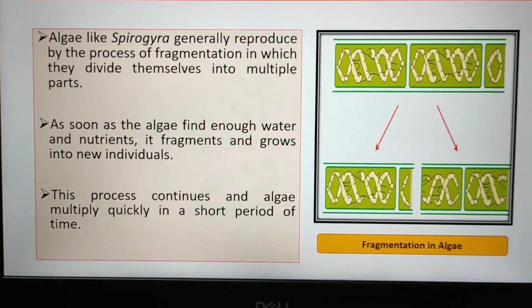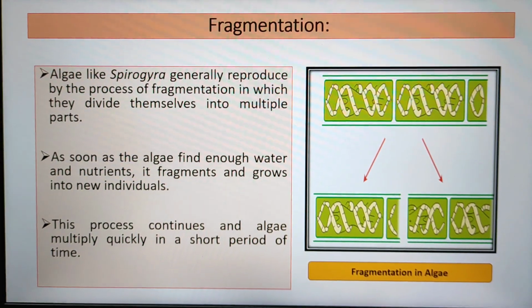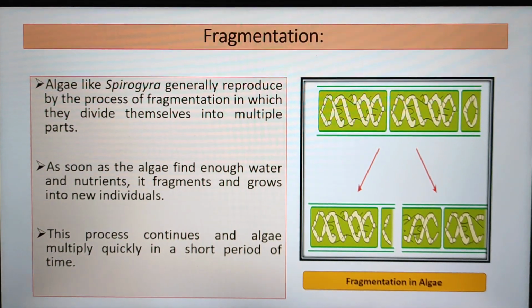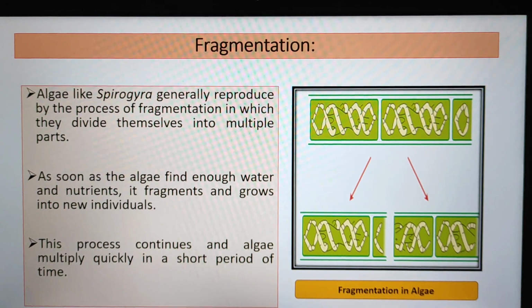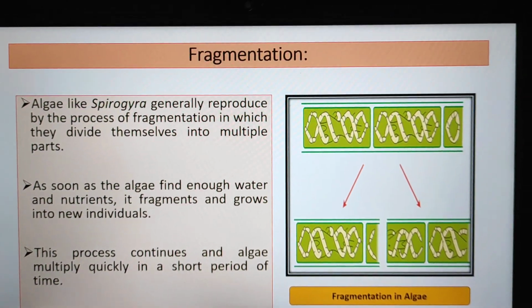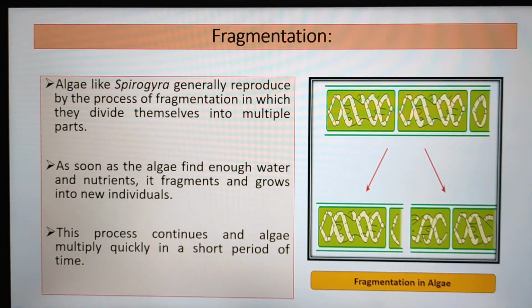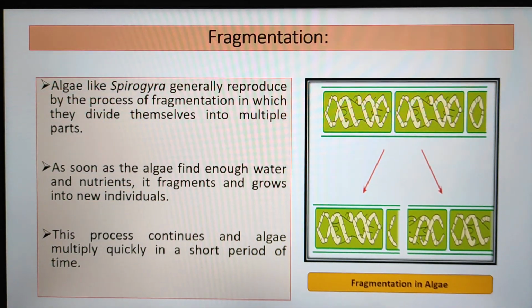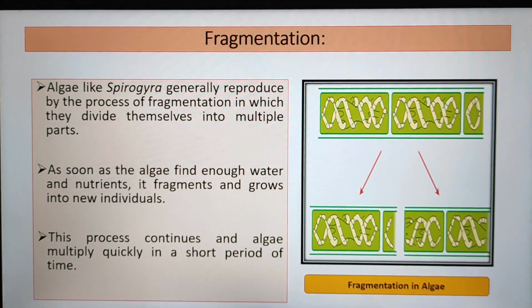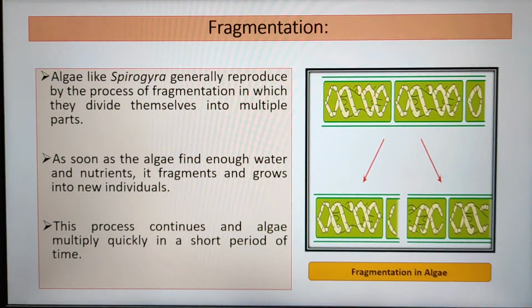The next is fragmentation. Children, you may have seen slimy green patches floating on the surface of stagnant water bodies like ponds, ditches and lakes. The green patches are the algae. Algae reproduce by the asexual method of fragmentation. It can be seen in an alga like Spirogyra.